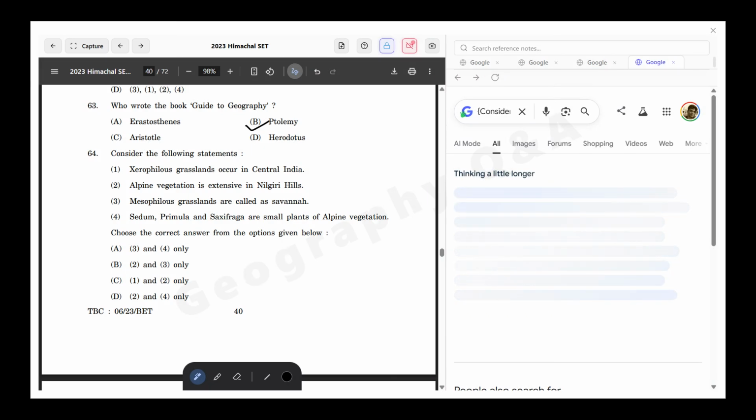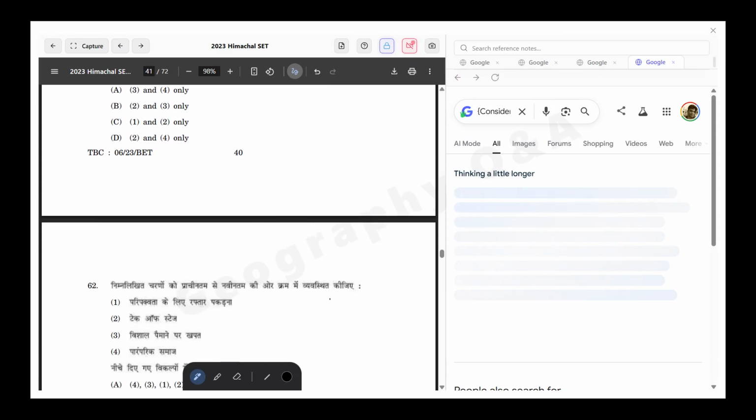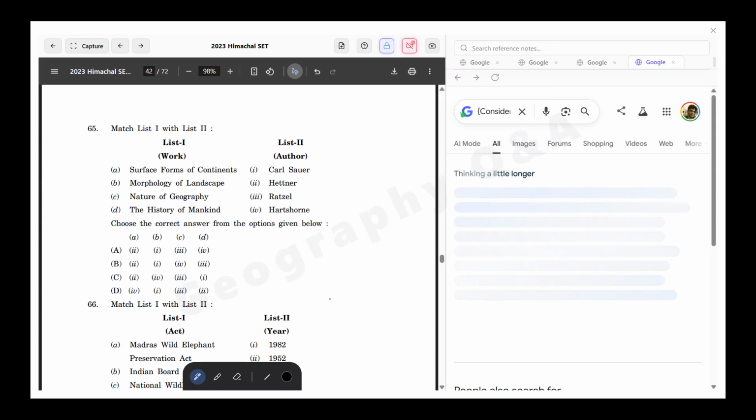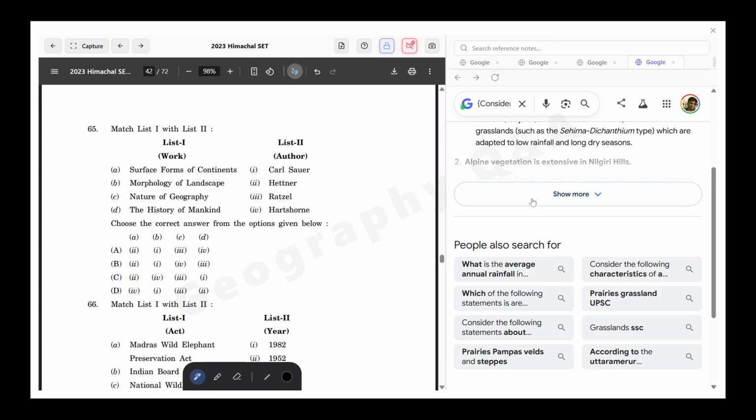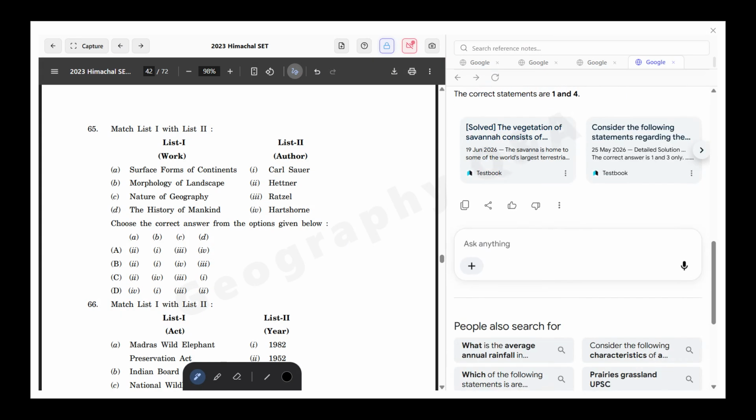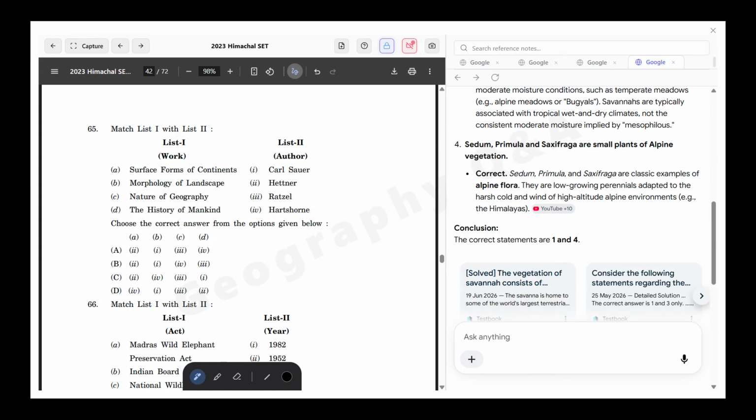The options are 3, 4, 2 and 3, 1 and 2, and 2 and 4. So the previous question's correct statements are 1 and 4.